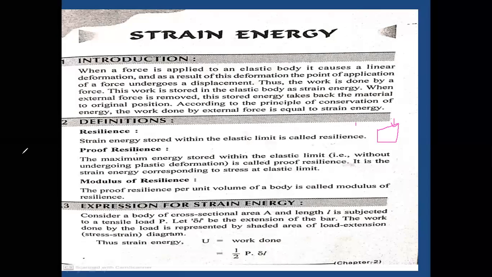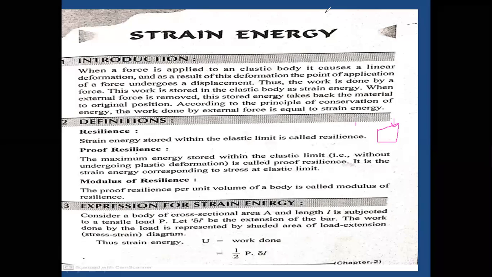One more assumption we take is that the material is made of an elastic material. Elastic material means that whenever we apply a load on a body, the body changes its deformation. By the removal of the load, what will happen?